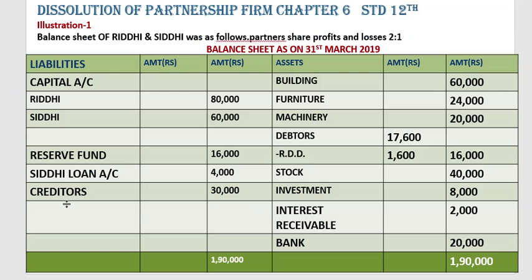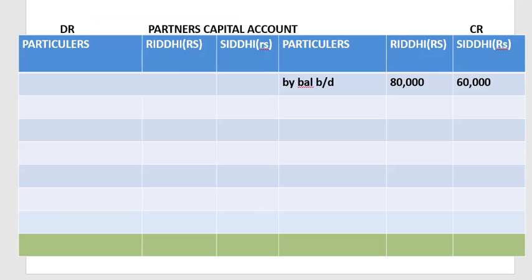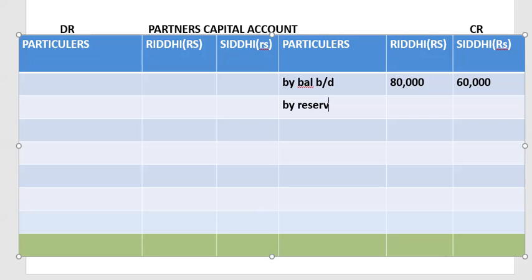next, reserve fund we are going to distribute between partners in their profit and loss share. We'll be posting it in partners' capital account by reserve fund. We'll be distributing it between them in the given profit and loss ratio.